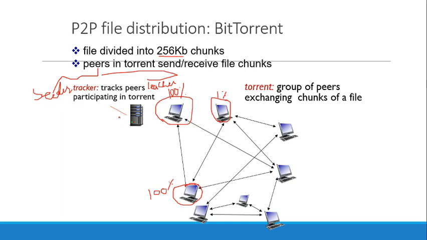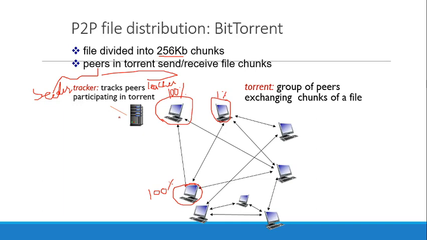The tracker displays the peers participating in the torrent. The tracker belongs to the server, but the server does not directly take part in the distribution of files. The server just records the number of peers that are participating in the torrent.